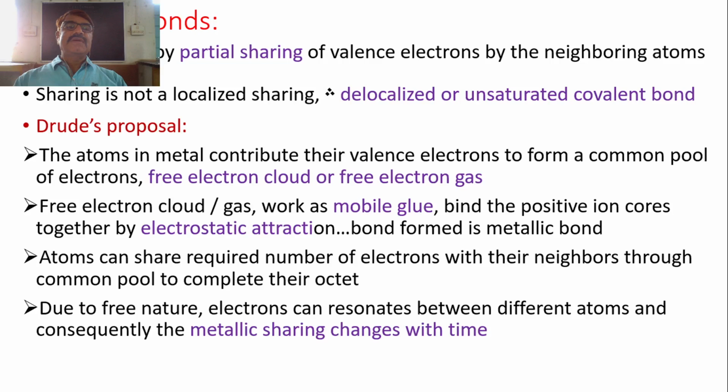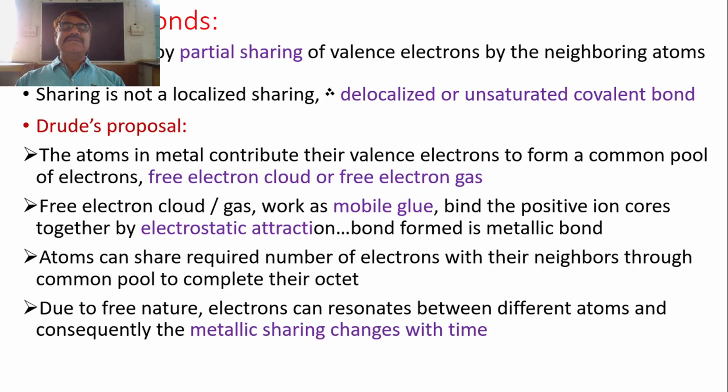So, we are familiar with the covalent bond, and we have seen that covalent bond is formed due to the sharing of electrons by the neighboring atoms. But the important thing is that once the electrons are shared and the bond is formed, the pair of electrons shared by the two atoms in a covalent bond totally resides in between the atoms which are sharing the pair of electrons.